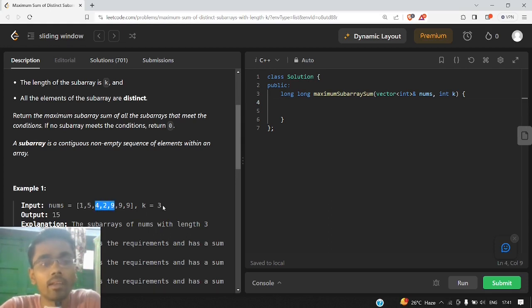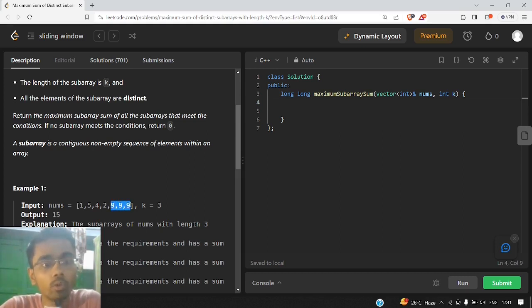It is again length 3 and all the elements inside this subarray are distinct. So the sum of elements inside this subarray would be 15, and 15 is greater than 10 and 11. So our new answer would become 15. So we can check another subarray of length 3, but this won't be considered because 9 is being repeated. So it does not fulfill this second condition, so this is not a valid subarray according to this question.